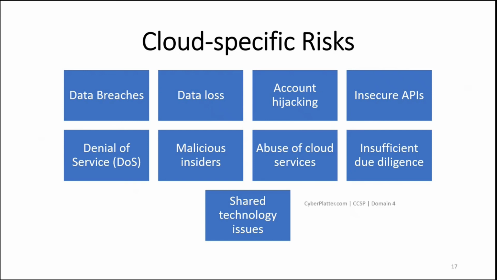The next topic is cloud specific risks. I have already uploaded a video on Cloud Security Alliance's cloud computing top threats, that is Treacherous 12, Notorious 9. It includes all these risks. What are these risks? How can they impact your environment and how to prevent them? So I'm not going to repeat that again. I will add the link to that video in the description. Please go through it. It is very important.